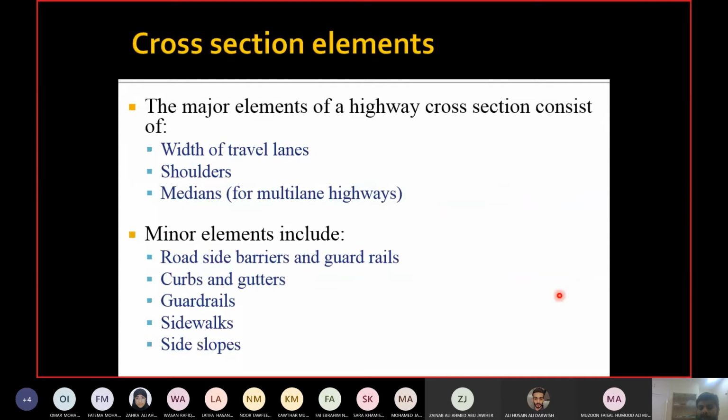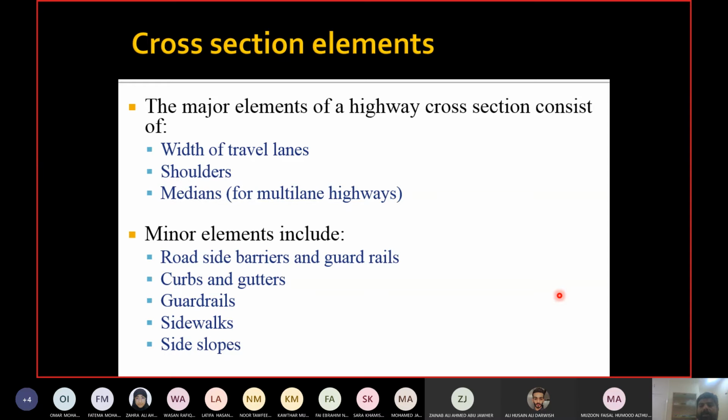Then we come to the cross-sectional elements. What are cross-sectional elements? Cross-sectional elements are those elements of the road which are visible in the cross-section of the road. These elements can be divided into 2 categories: major elements and minor elements. What are major elements? These are the elements of the road which are either for the use of the vehicle, or they come within the space which is used for the vehicle.